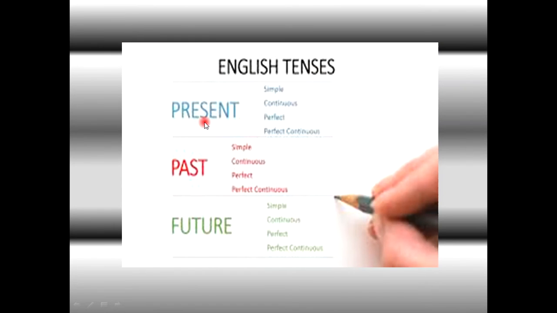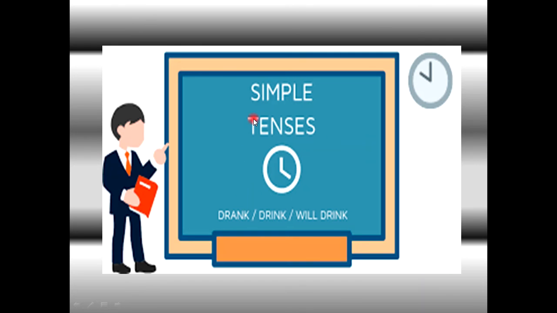There are some subcategories of it. Present tense has four categories: present simple tense, present continuous tense, present perfect tense and present perfect continuous tense. In the same way past has the same, and in the same way future has the same. All four categories are included with the present, past and future. Simple tense. Today we are going to discuss simple tense.